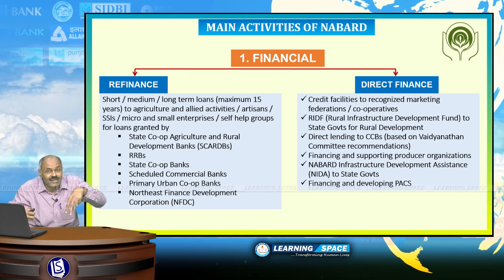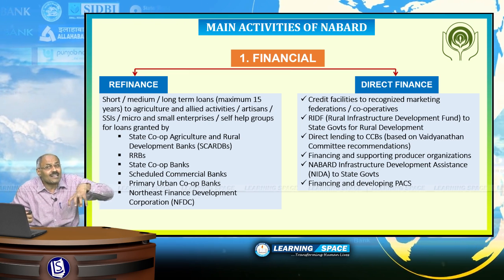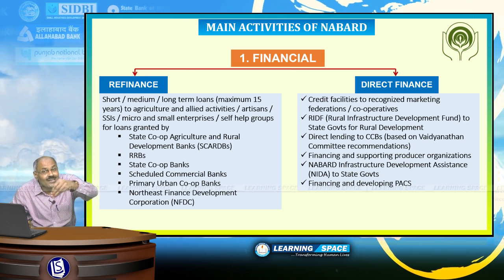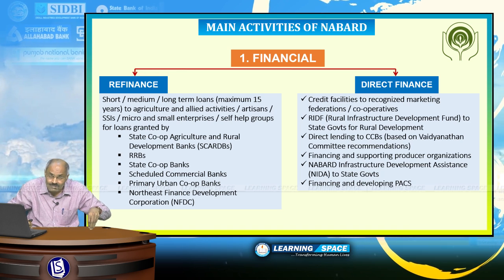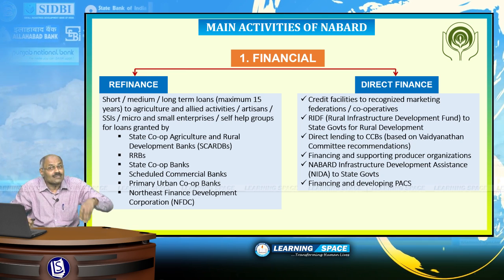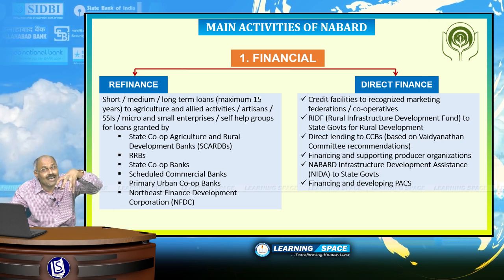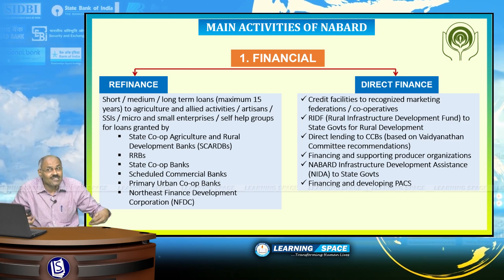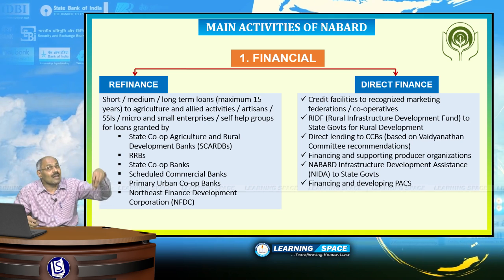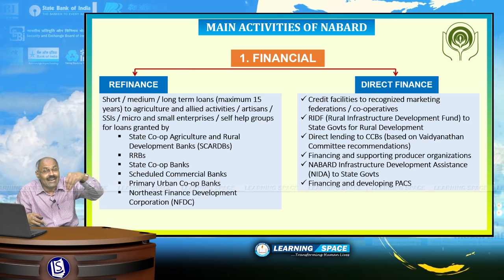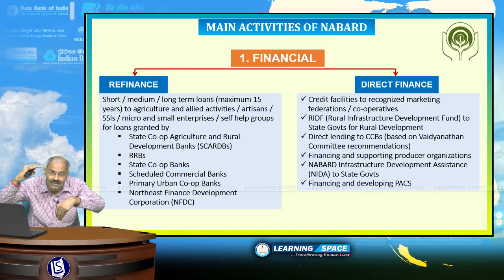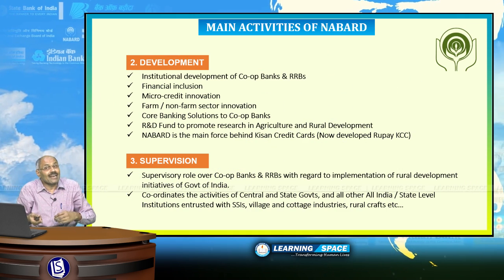Similarly, the second point is, NABARD has another fund, that is NABARD Infrastructure Development Assistance or NIDA, which will also be given to state governments directly. And based on the Vaidyanathan Committee recommendations, NABARD is also giving direct lending to district central cooperative banks. So this is about direct finance.